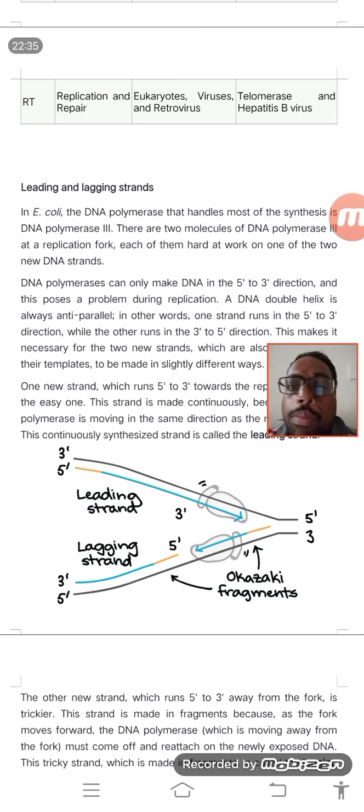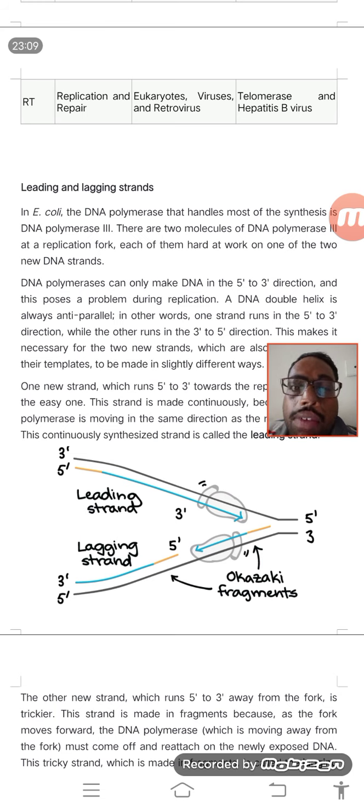There will be gaps. That strand is known as the lagging strand, and it is called Okazaki fragments, because the scientist who first described this found that when DNA replication takes place, on one of the strands the newly synthesized strand is formed in a discontinuous fashion. So they call it Okazaki fragments.